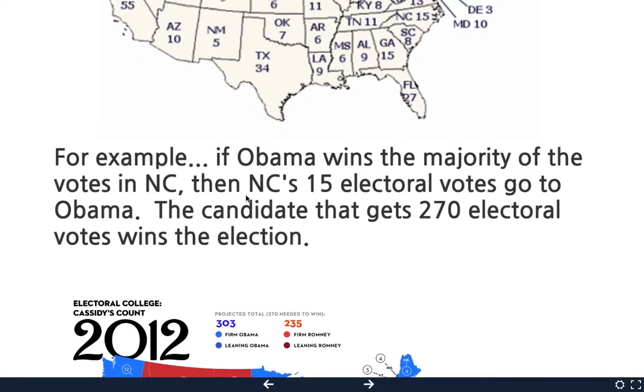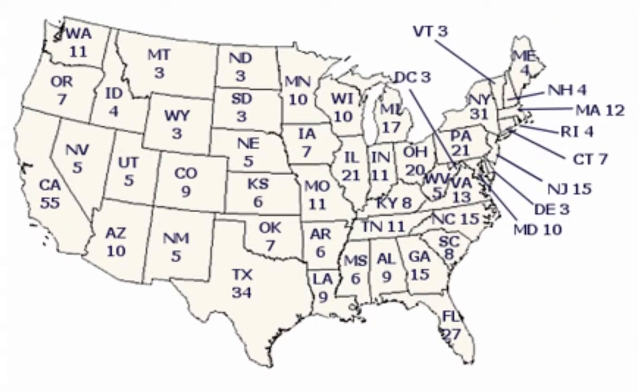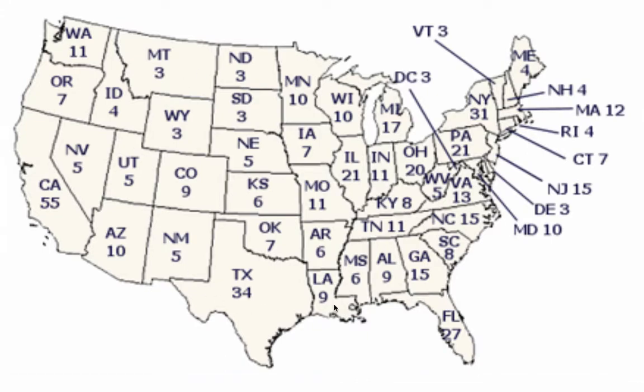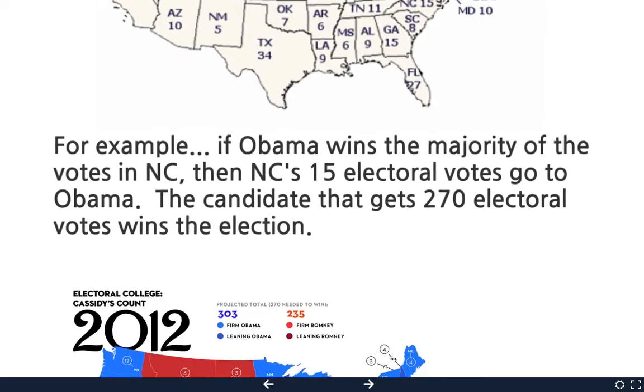So, this is what I just explained, that if Obama wins the majority of North Carolina's votes, just like he won in the 51%, then all 15 of North Carolina's electoral votes go to Obama. Now, you have to get exactly half plus one more of all of these numbers up here. All of these numbers equal out to 538. Now, if you take 538 and divide it in 2, that would be 269. But you can't win 269 to 269, so you have to have one more, which is why you have to have 270 electoral votes in order to win the election.